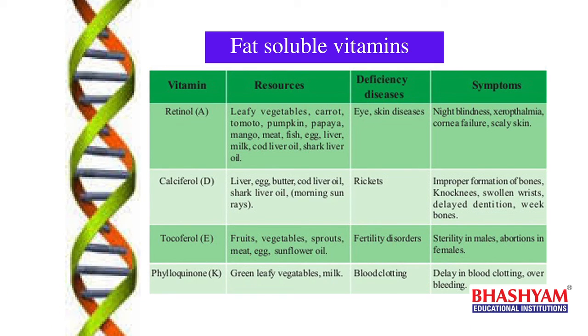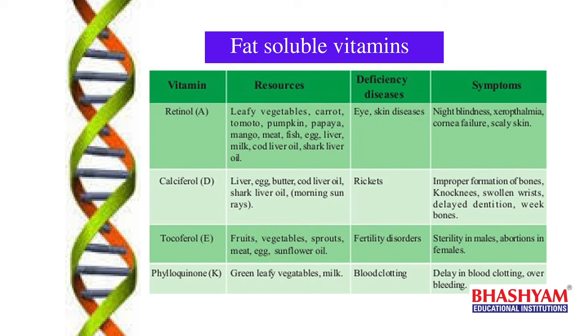And next, the last fat soluble vitamin, that is vitamin K, and its chemical name is phylloquinone. Its deficiency disease is a blood clotting disease. The person who is deficient in this phylloquinone, if any wound occurs on the body, the bleeding will continue. Generally, once a wound happens on the body, within 3 to 6 minutes the blood will clot and prevent the loss of blood from the body.